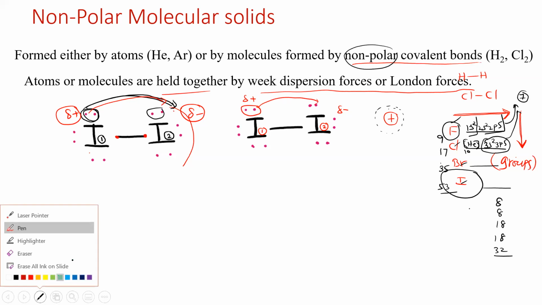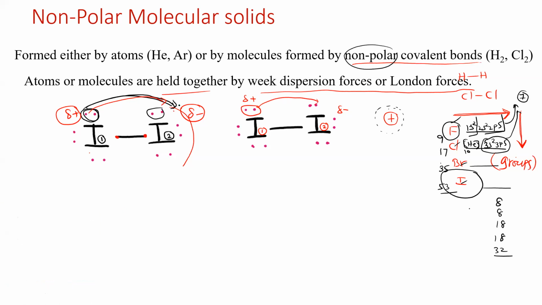Now consider the force of attraction. This is the A iodine molecule, and this is the B iodine molecule. In the A iodine molecule, the iodine 2 atom has a negative charge. In the B iodine molecule, iodine 1 has a positive charge. Now these two have a force of attraction between them.